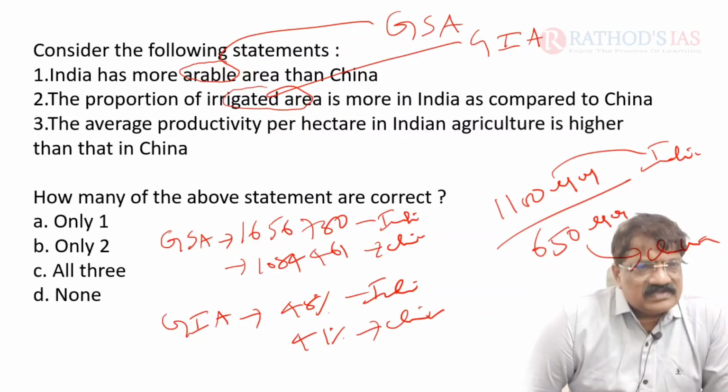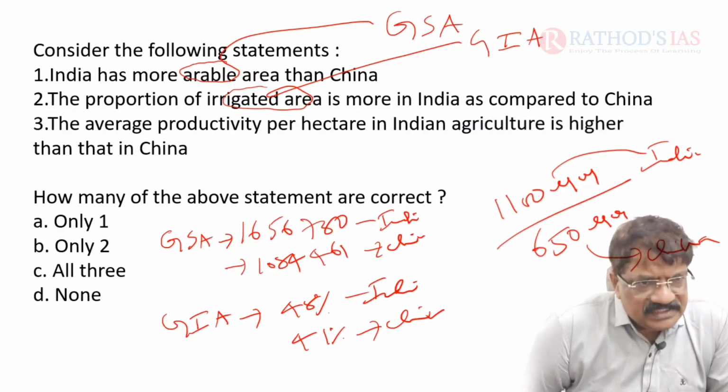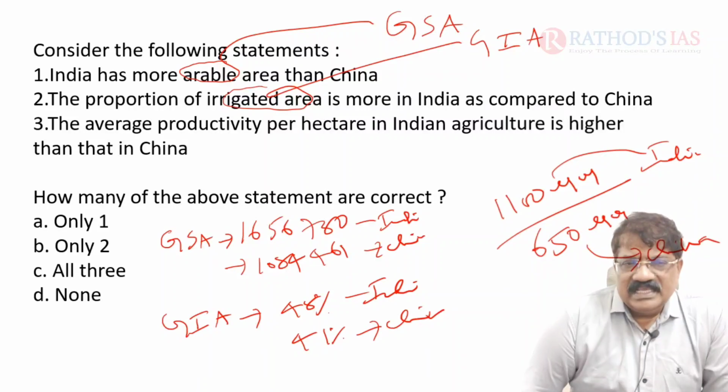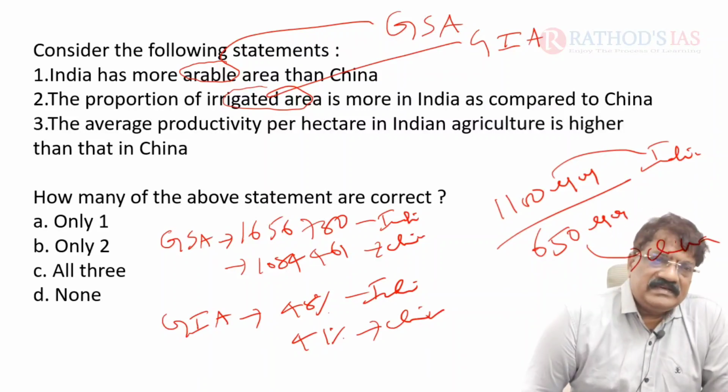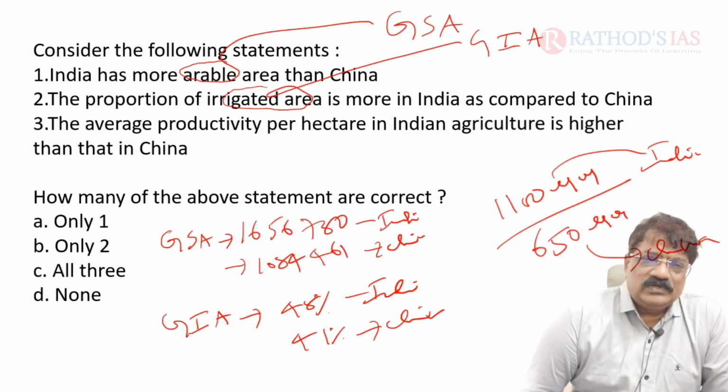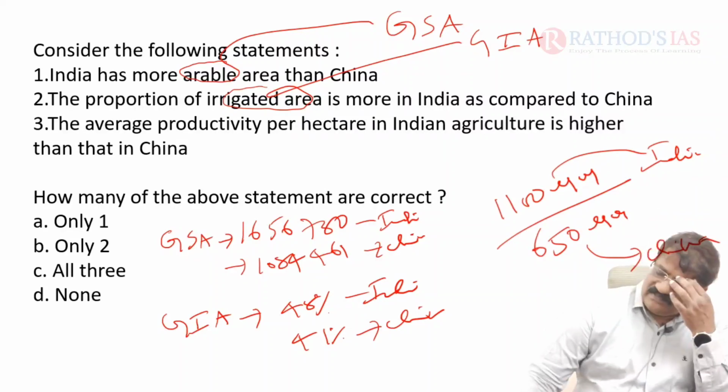I think it's clear. So here the answer is 1, 2, but the third is wrong. Why? Because in productivity, China is leading over India. So 1, 2 means only 2 statements. That is right. B is the answer. I think it's clear. So now what is next for us to do?